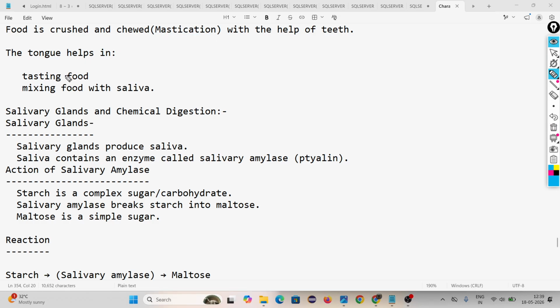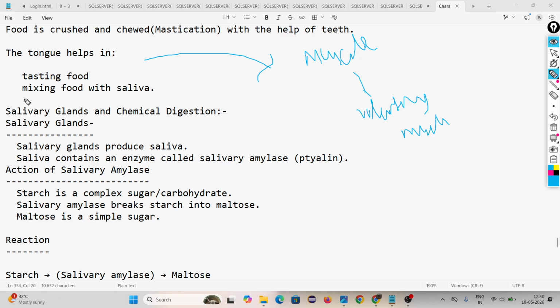Then the tongue helps in tasting food. The tongue is a muscle. Tongue is nothing but a muscle. Which type of muscle? Voluntary muscle. Voluntary muscle means the movement is under your control. Suppose I am talking now, my muscle is working. When I stop, it also stops.